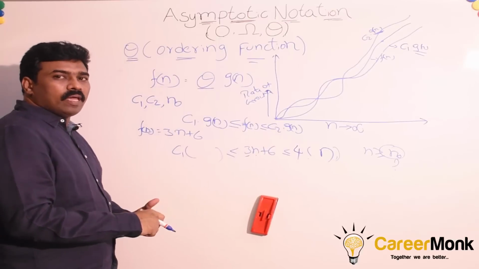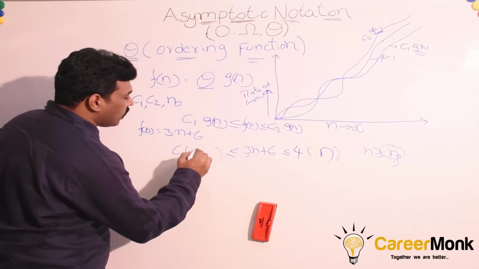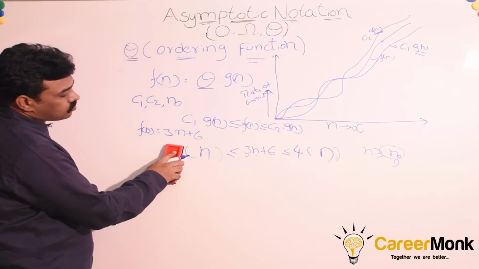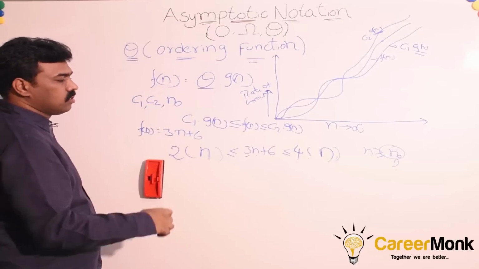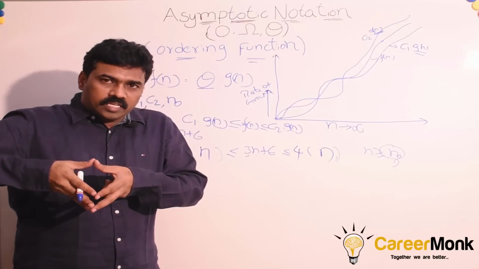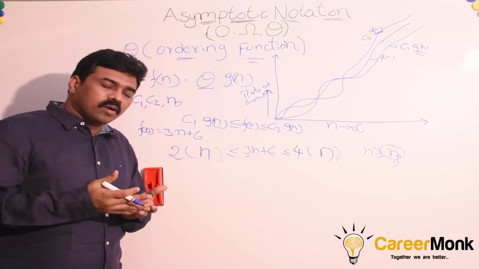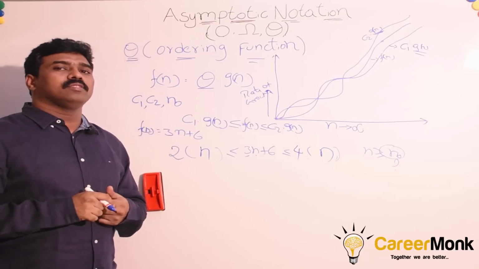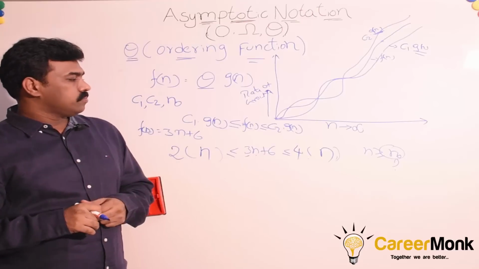While finding omega, whatever is the biggest, we will tend to put the same thing, and for C1, anything less than this we can put, 2 as well. So while finding the big O notation, if it is 3, we are putting 4. While finding omega notation, if it is 3, we are putting 2, so that we can find the values of C1 and C2 easily. This is one simpler way of finding C1 and C2.